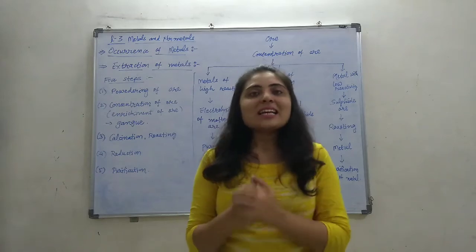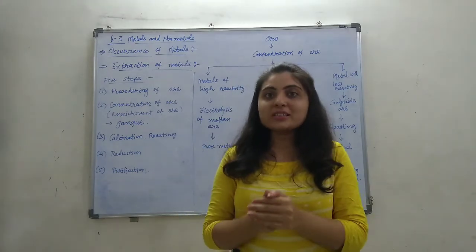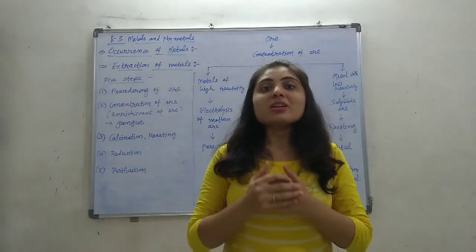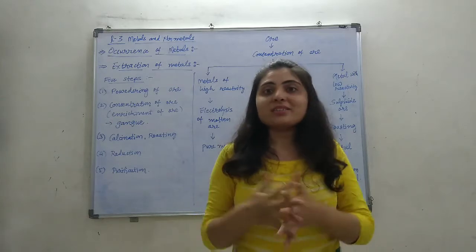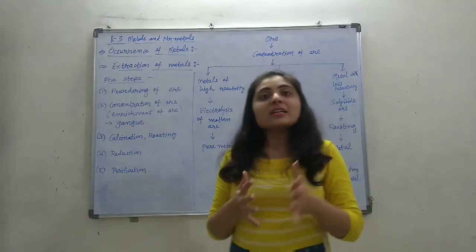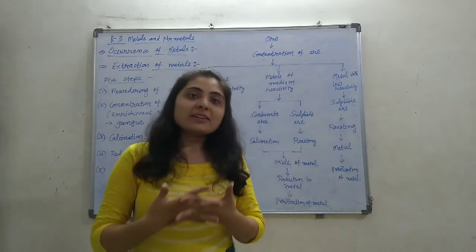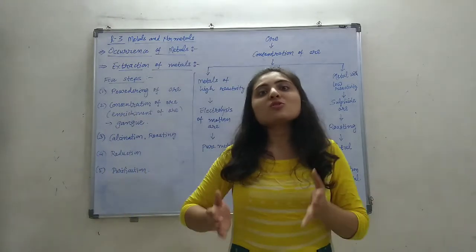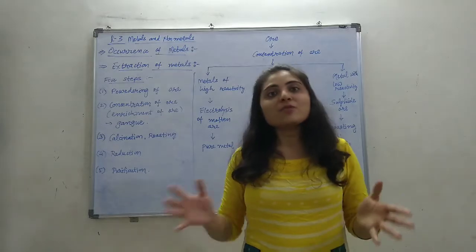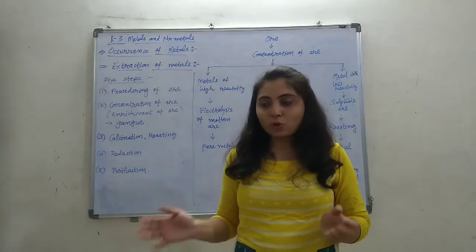Hello students. In lesson number 3, metals and non-metals, today we are going to learn about the occurrence of matter. From where we are getting the metals, these various kinds of matter. Generally, these metals we are getting from nature, and metals are in solid form. So this solid metal we are getting from the earth crust, from the soil.